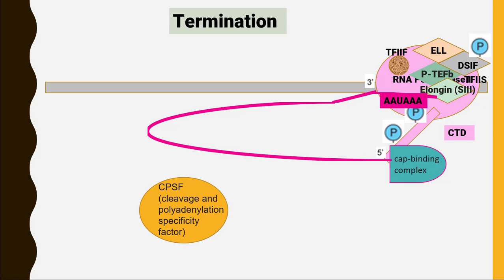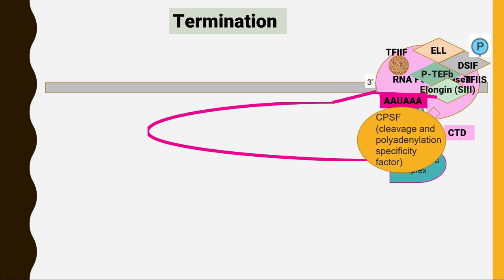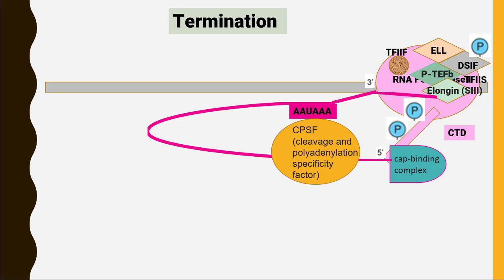Now this sequence will be recognized by a protein named CPSF. The full form of CPSF is cleavage and polyadenylation specificity factor. Now this protein will attach itself to AAU-AAA. RNA polymerase 2 is not stopped on this termination sequence because all the elongation factors are still attached to it and it is still moving. So when it moves, it will be followed by another sequence, and that is called the U/GU rich region.